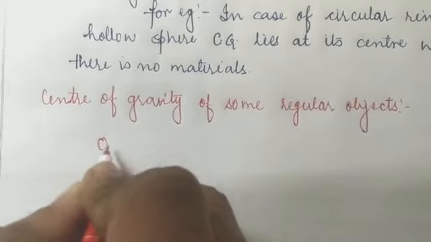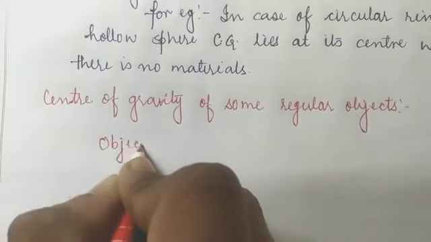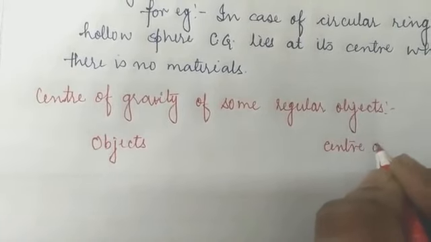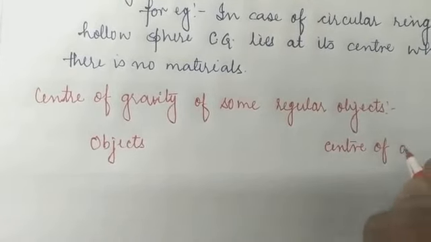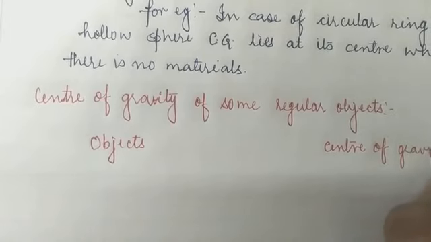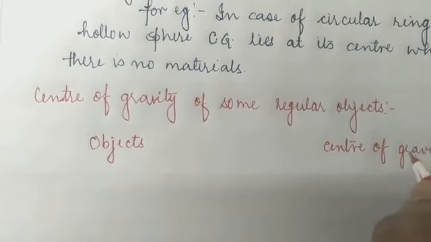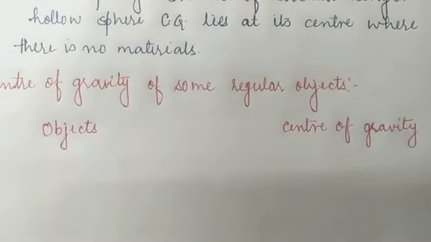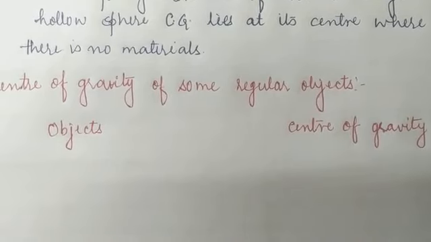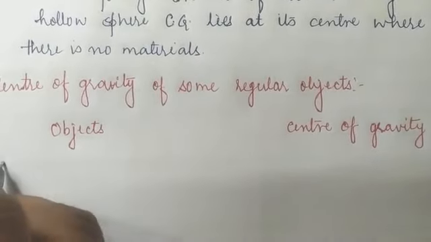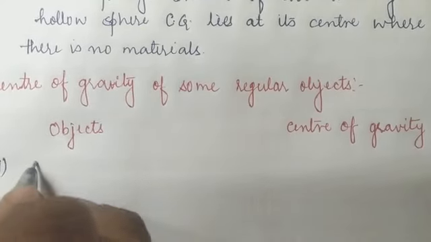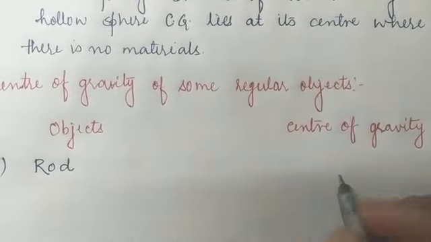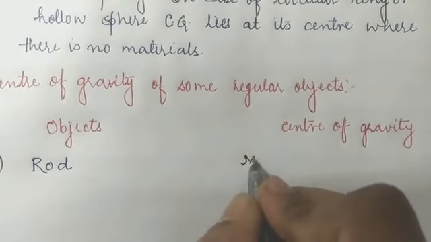So here I am going to list one column for the objects and the other column for the center of gravity, the point at which the total mass or the total weight of the body will be concentrated. So now I am going to list the objects, and on the right hand side we will list the center of gravity. The first point is that the center of gravity of the rod will be at its midpoint of the rod.